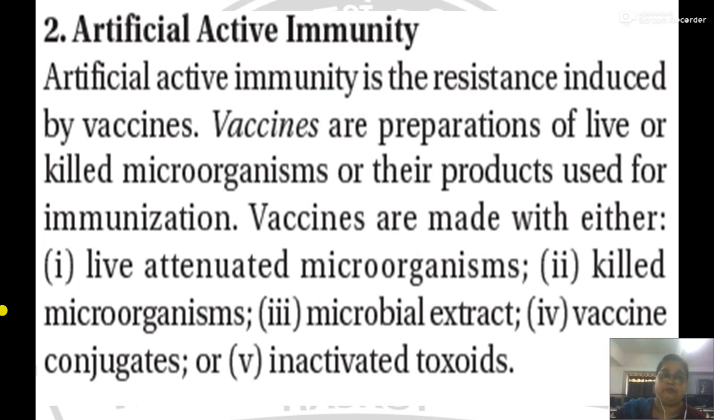Vaccines are preparations of live or killed organisms or their products used for immunization. The process of providing vaccine is called immunization. Vaccines are made with either live attenuated organisms, killed organisms, microbial extract, meaning you kill them, you lyse them, and then you provide an extract, or conjugate vaccine, the genetically engineered vaccine produced during lab treatment, and inactivated toxoid, that is the protein toxin which is inactivated.